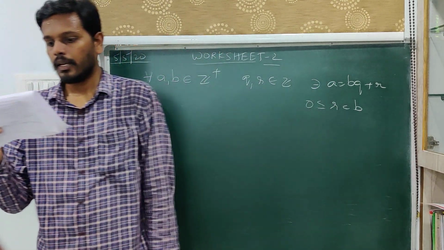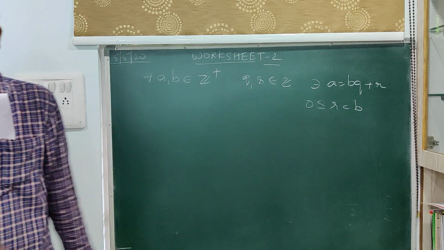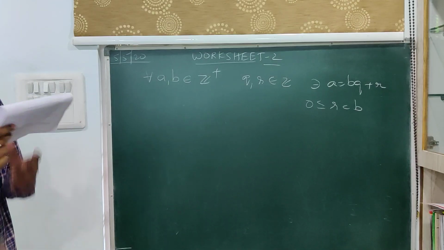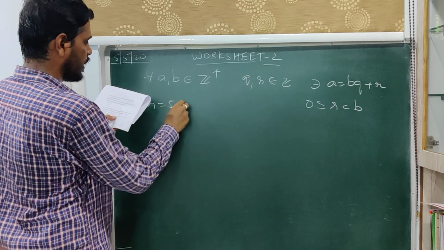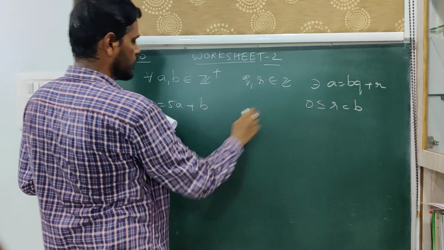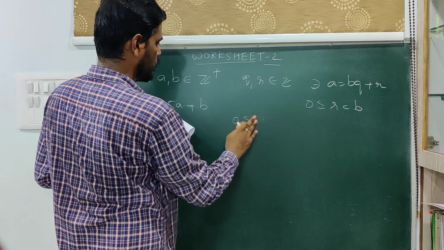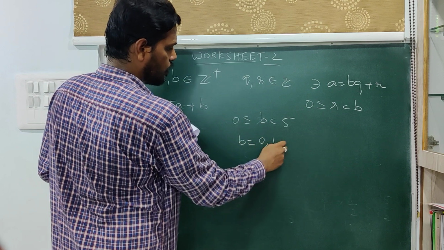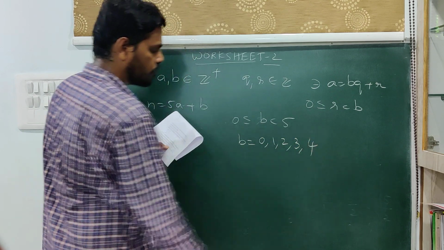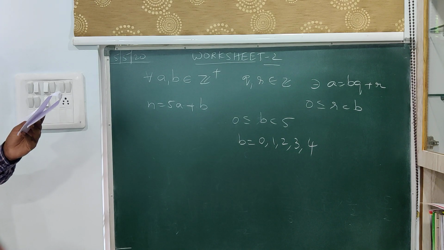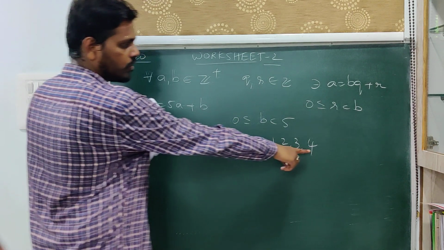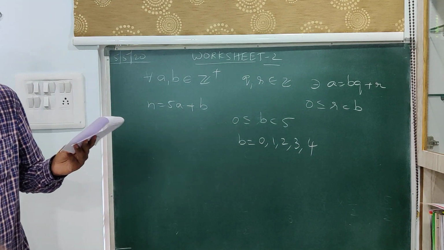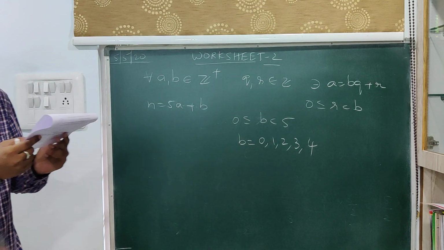Next, the 8th one. If a positive integer n is expressed as n is equal to 5a plus b, then what are the possible values of b? So n is equal to 5a plus b. Then using this we have 0 less than or equal to b less than 5. Therefore the possible values of b are 0, 1, 2, 3, 4. Now we need the difference between the maximum and minimum value of b. The maximum value is 4, the minimum value is 0. So the difference of 4 and 0 is 4. So that is it.